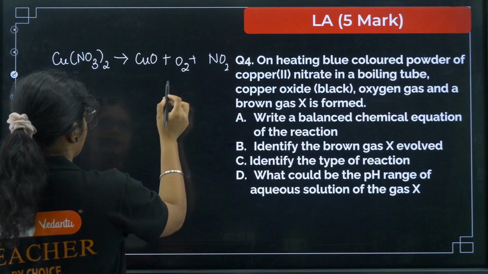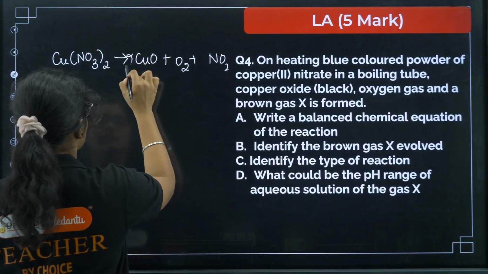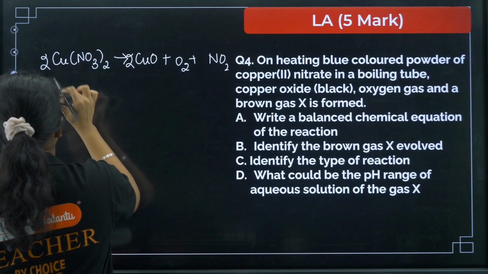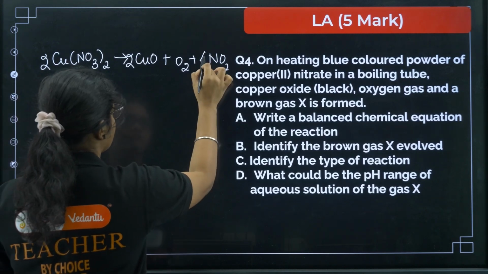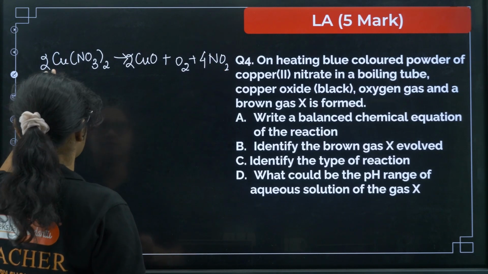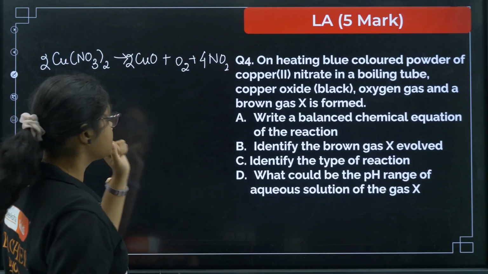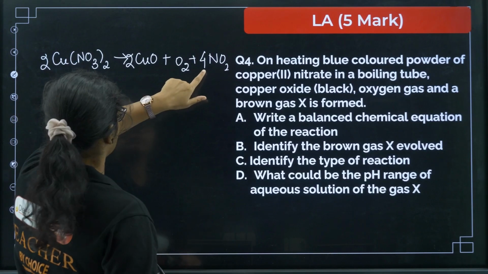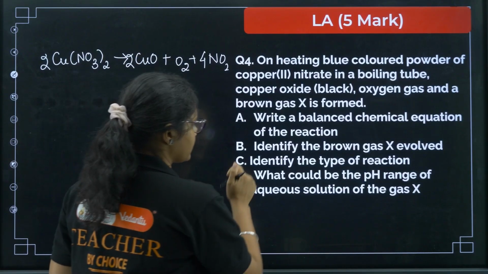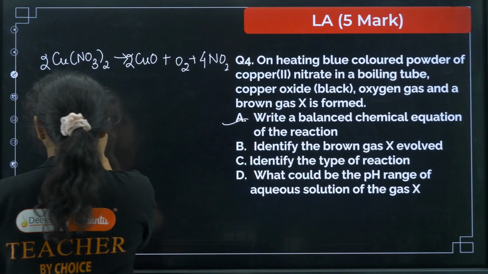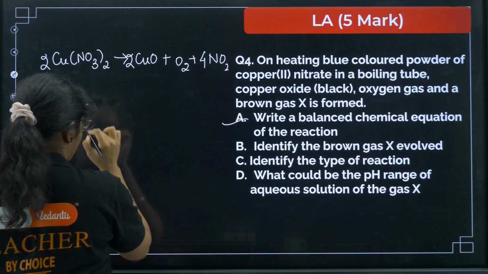So we can make it like 2 to 4, so I'll make it 2Cu here. So now I have 4N, so I can make it 4NO2. So let us check, is it balanced now? 2 copper, balanced. You have here 4N, then you have 6 oxygen and 6 oxygen, balanced. Okay, identify the brown gas here. So the brown gas is NO2 gas, right?